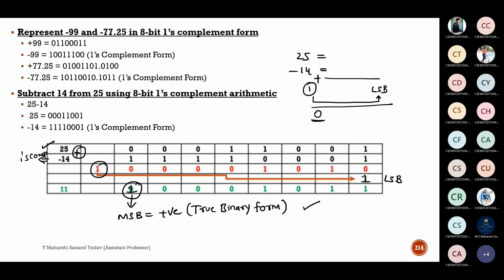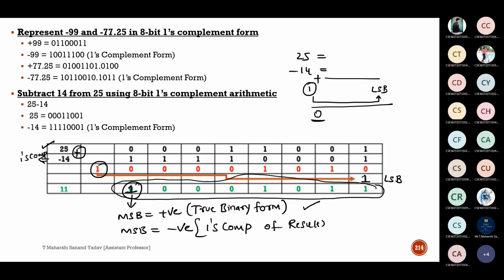If the most significant bit is 1, it is negative, so we have to again perform the 1's complement of the result. So what is our result? This entire green colored text is our result. So this entire thing we have to write in 1's complement form so that it will become our final answer.